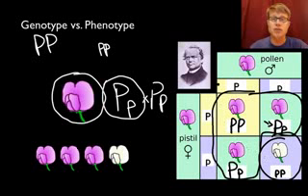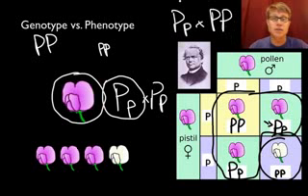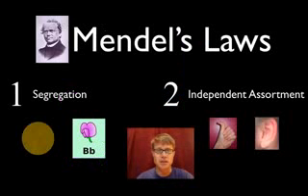And if you ever get a cross like this in a problem, and you're not sure what the offspring are going to be, just do a simple Punnett square where these two alleles, or versions of the gene, are going to be on the top and these two are going to be on the side. And we'll do some practice problems in just a second.